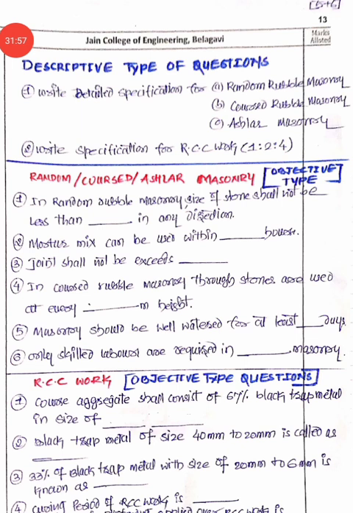Now we are going to see some of the important questions we can get from that. Direct questions will be: you are supposed to write a detailed specification for random rubble masonry, coarse rubble masonry or ashlar masonry. And then you may get a question to write a detailed specification for RCC work, whatever the proportion may be. And objective type questions here: in random rubble masonry, size of stone shall not be less than dash dash in any direction, 15 centimeter in any direction.